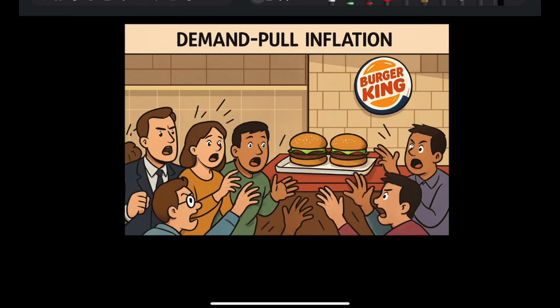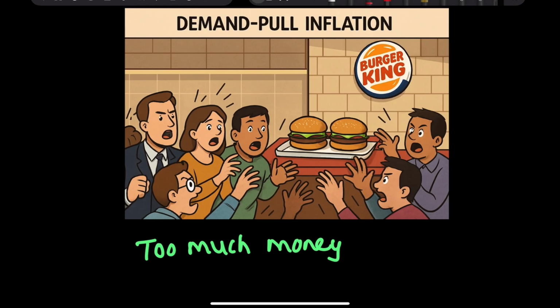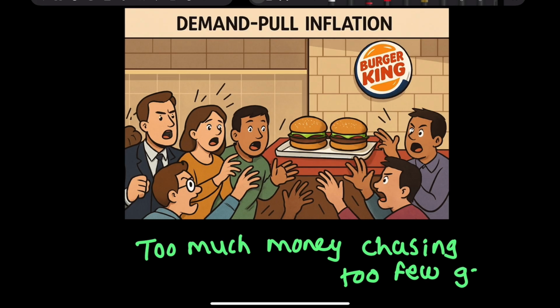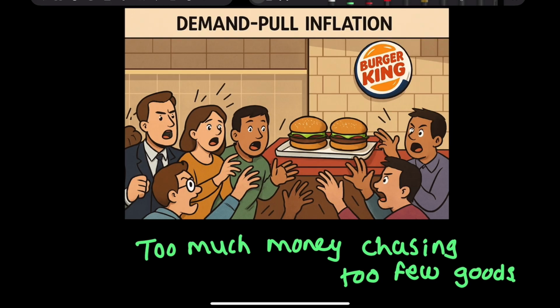Like in simple words, when the demand of goods has increased and the supply is less, it is known as demand pull inflation. अगर हम इसको आसान भाषा में समझना चाहें तो इट इज़ टू मच मनी chasing too much goods, chasing too few goods. Demand pull inflation is nothing but too much money chasing too few goods. आई होप आपको ये बर्गर की एग्जाम्पल से समझ में आया हो.